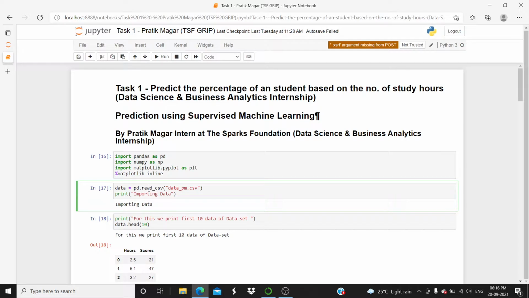For reading the data set, I have already saved the data set in the same path on which this file is saved. So I don't have to give the path. It will read directly by giving its name, and we will store the data set in the data variable.